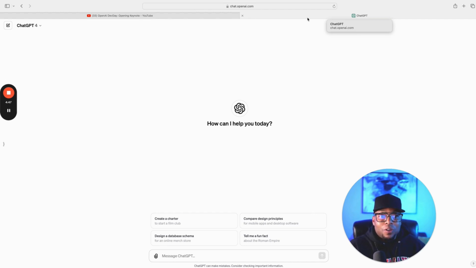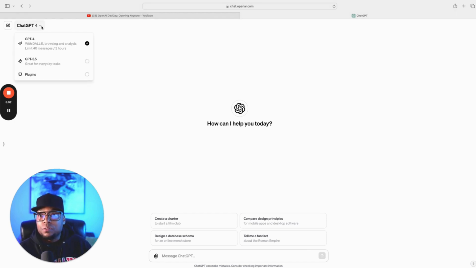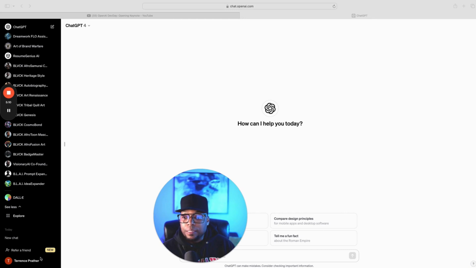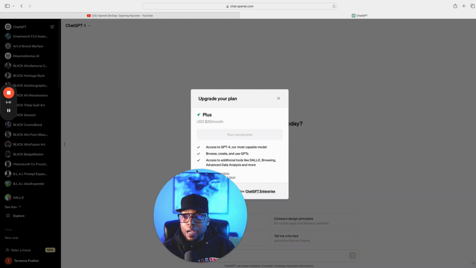All right, so I'm going to go ahead and open up ChatGPT-4, which I already have opened. In order for you to have access to creating your own GPTs, you have to have access to GPT-4. So make sure that you have access to that. You cannot have the free version of ChatGPT. You have to have the Plus plan for $20 a month.